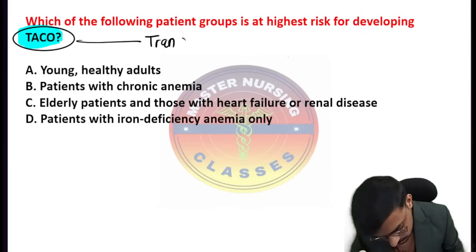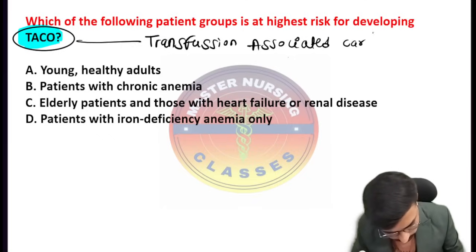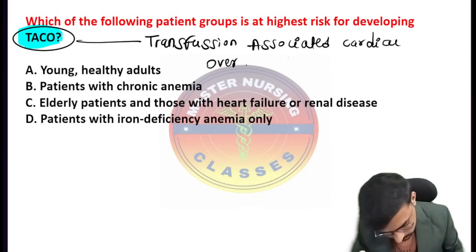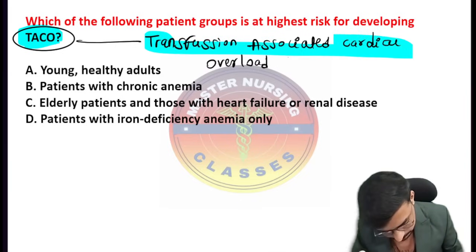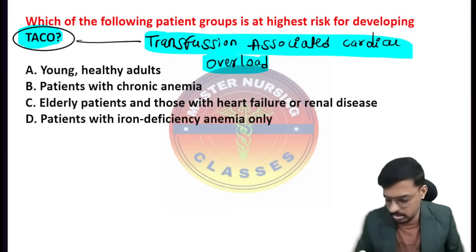That is the transfusion associated cardiac overload. Very important. Okay, so that is what we call the TACO.